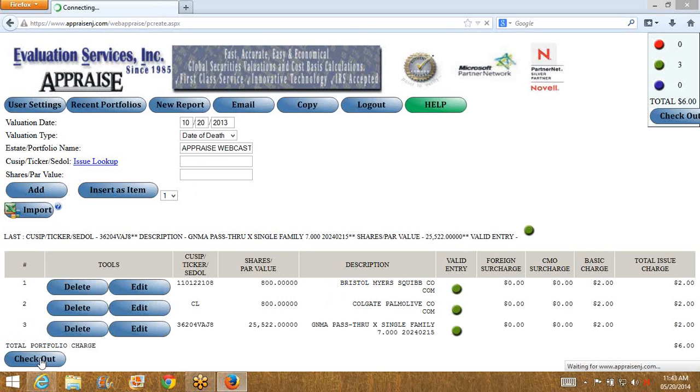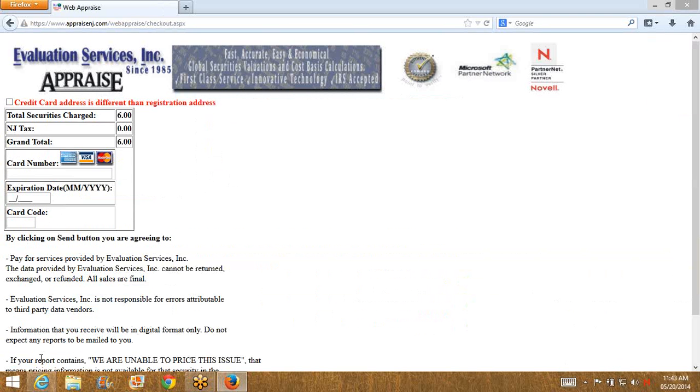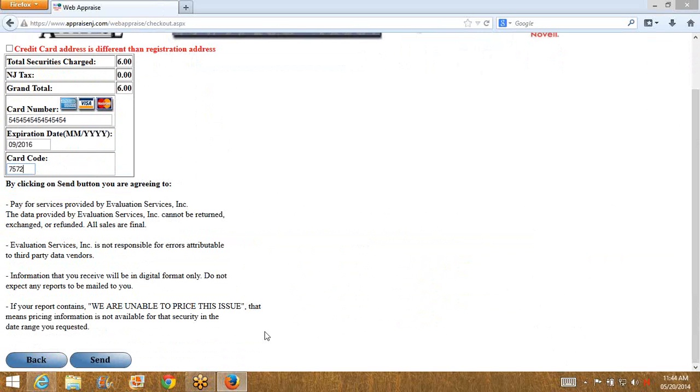And that will bring us up to the payment page. Okay, so it's going to ask for my credit card number. I'll pay with a credit card. Okay, my expiration date. Okay. Then I'm going to set it for pricing by clicking this button.